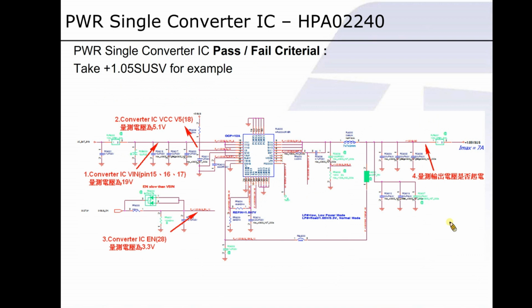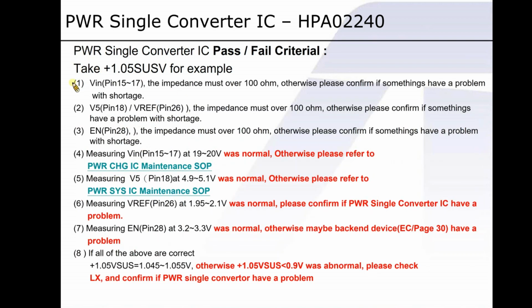Let's take 1.05 VUSAs for example. The impedance of V-in, V5 which is VCC, V reference, and enable has to be over 100 ohm. V5 will send the signal to generate V reference output. So once this V reference output is detected, that means the IC is working without any problem found.